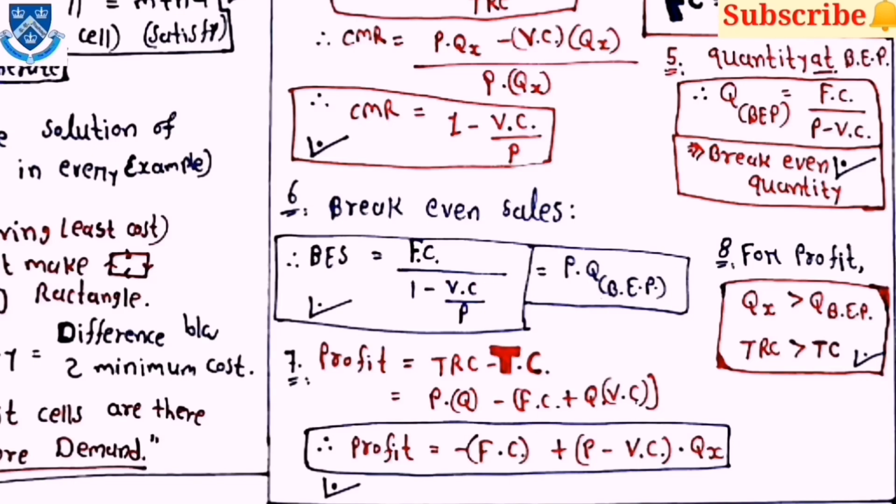Then sixth one is break-even quantity. BES means break-even sales, which is equal to P into Q at BEP, and BES is also equal to FC upon (1 minus VC by P). Then profit is equal to TRC minus TC, which is equal to PQ minus FC minus Q into VC, and profit is also equal to minus FC plus (P minus VC) into QX. Then for profit, QX should be greater than QBEP and TRC should be greater than TC.